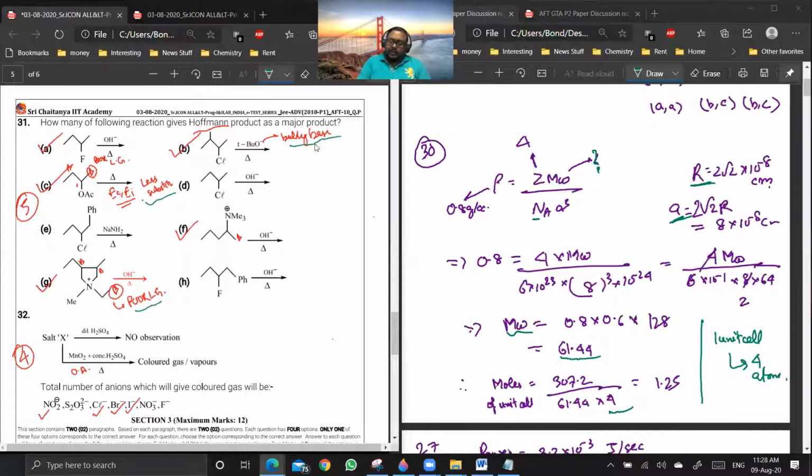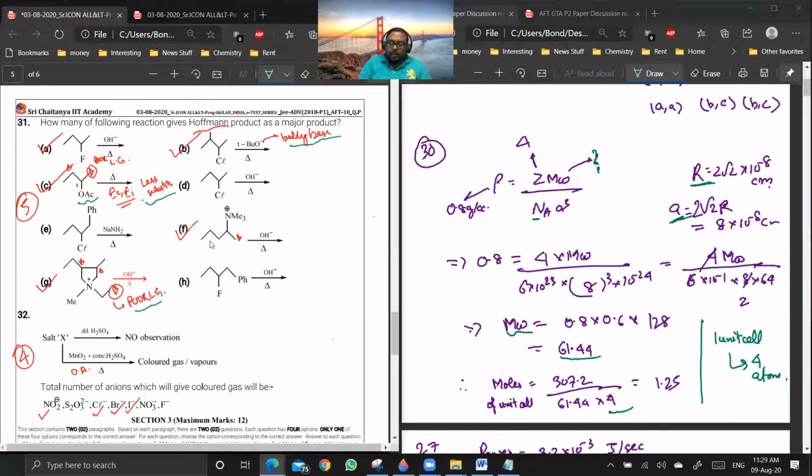Second case, you have a bulky base, that's why Hoffman's elimination. Third case, you have an ester. Now, if you are heating an ester, this will undergo cyclic elimination. I think I have discussed the cyclic elimination case in hydrocarbons. So in this case also you will get a less substituted product as a major product.